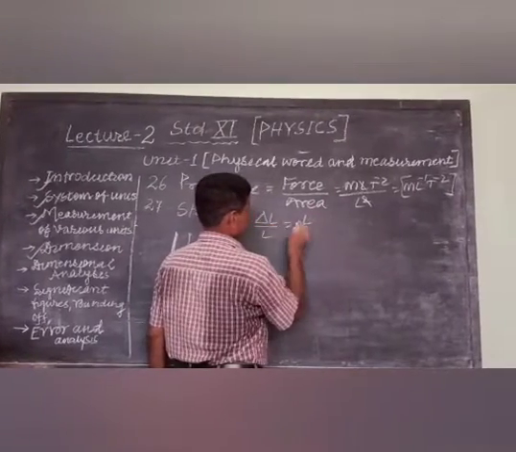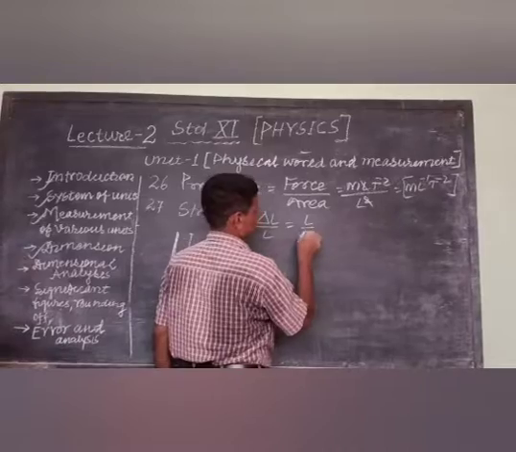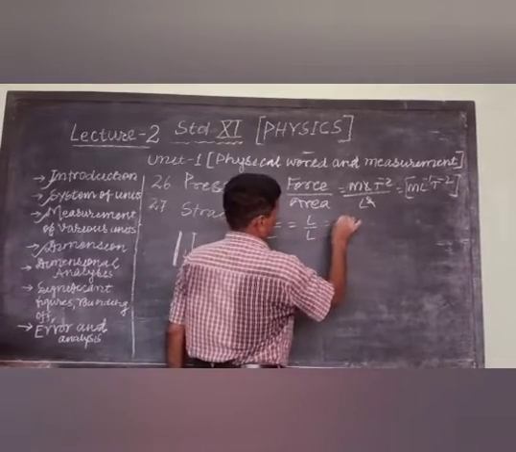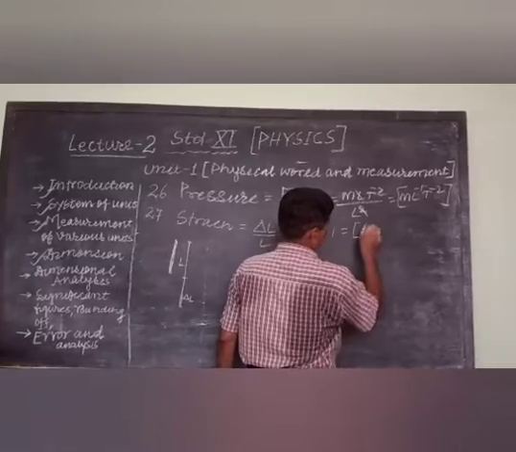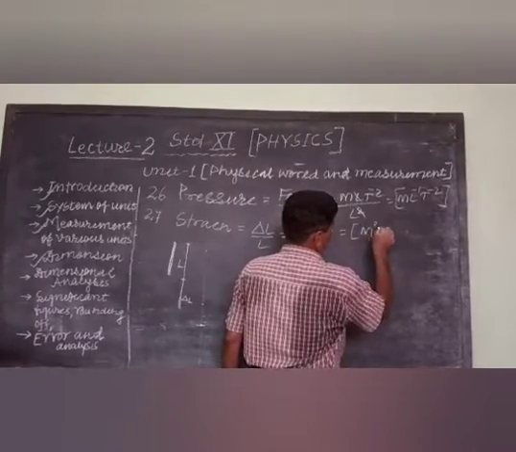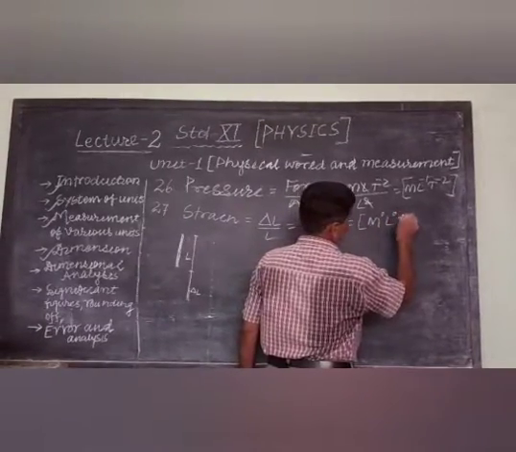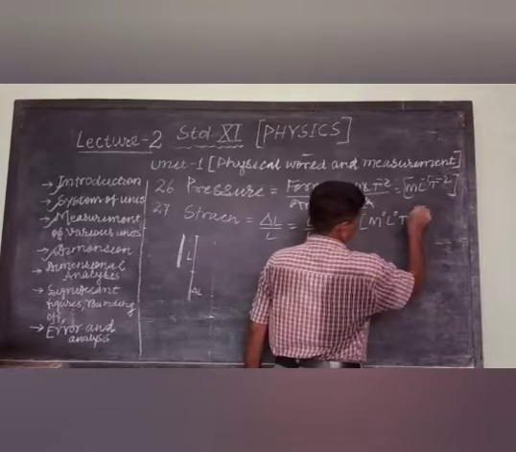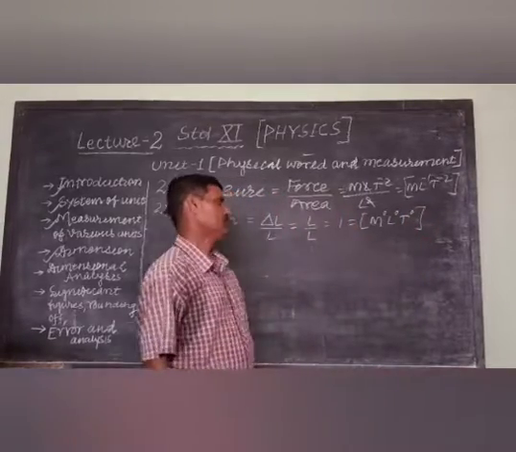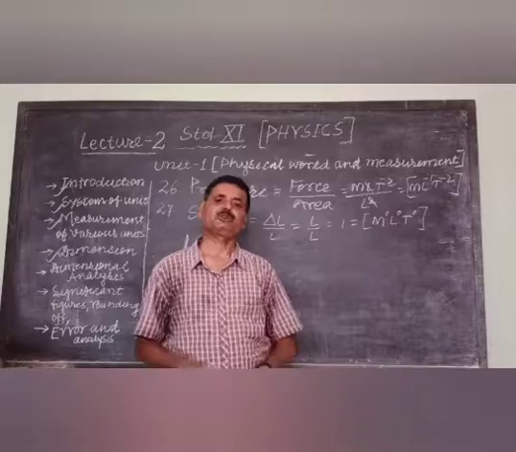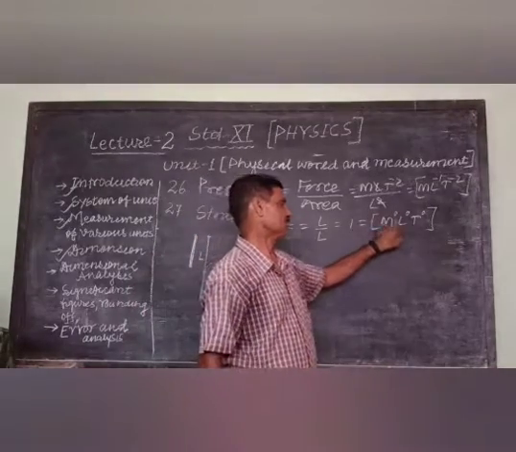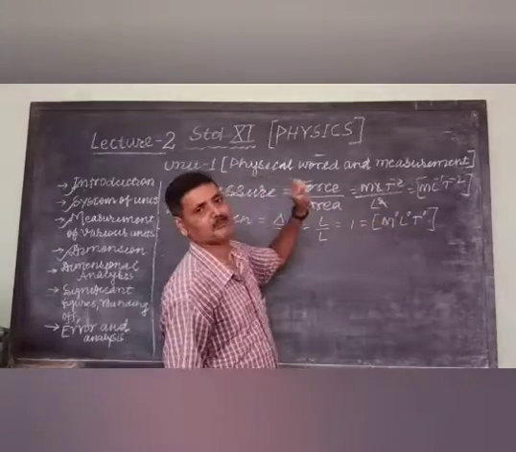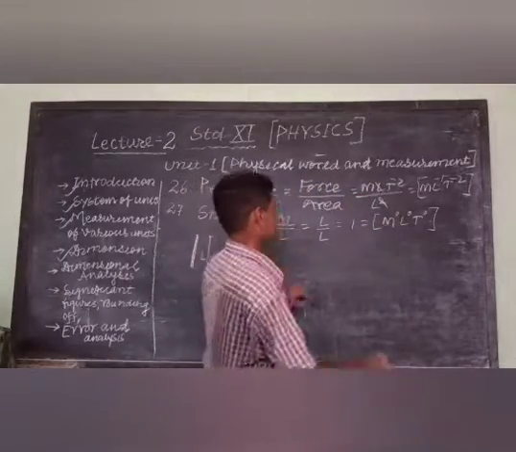The dimension of L, original length, is 1. So it is a dimensionless quantity. It can also be written in this form, M^0 L^0 T^0. Something to the power 0 is always equal to 1 in mathematics. So it is a dimensionless quantity.